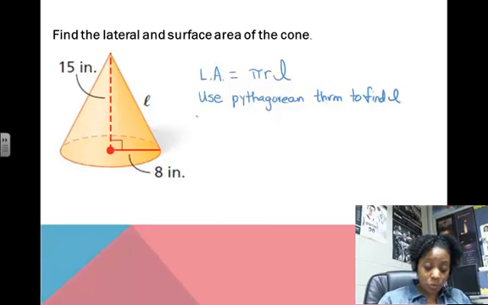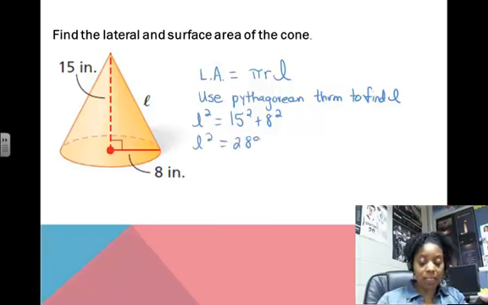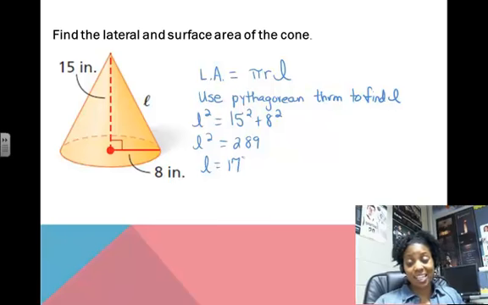So we would do L squared equals 15 squared plus 8 squared, and then take the square root of that. 15 squared is 225, plus 8 squared, which is 64. So L squared is equal to 289. Now if we do the square root of 289, we end up with L being equal to 17, which is the slant height.